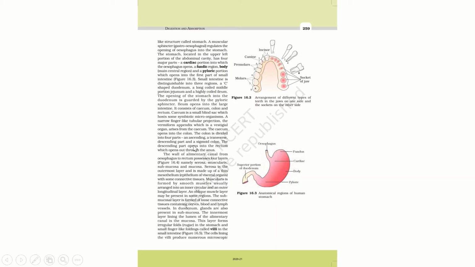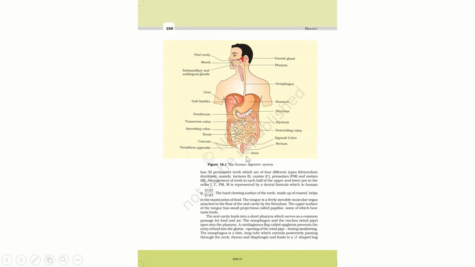Next is the colon. So what is in the colon? We will see that the colon is divided into four parts: an ascending, transverse, descending part, and a sigmoid colon. So in this diagram what we can see is